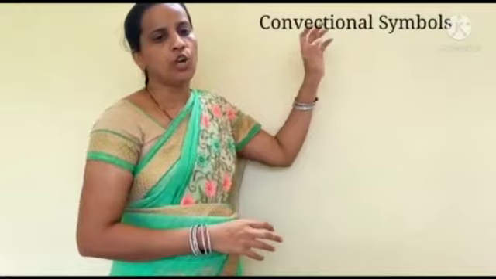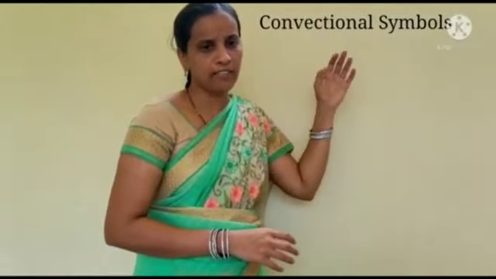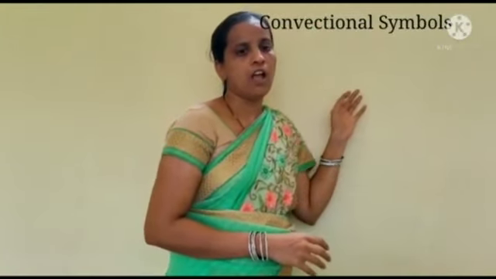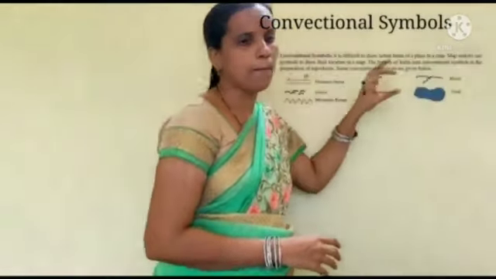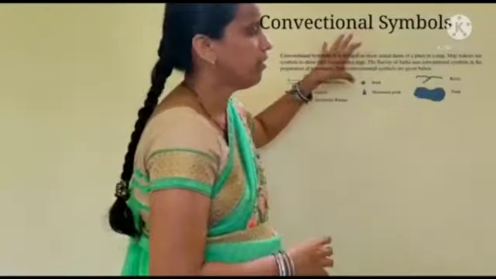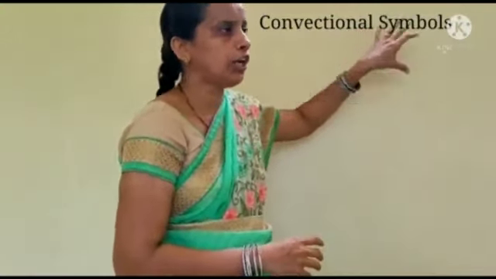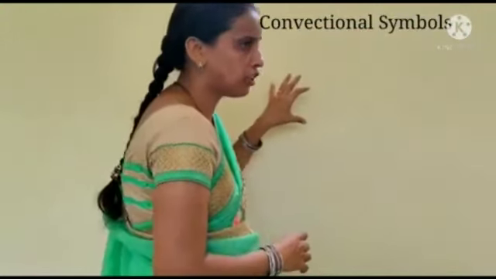Fourth is conventional symbols. Conventional symbols means map makers use symbols to show locations in the map. In which area something is located is shown with the help of conventional symbols in the map.